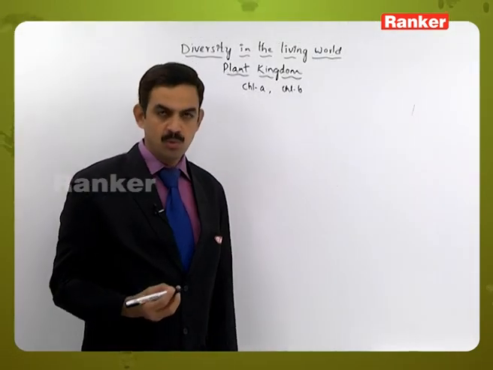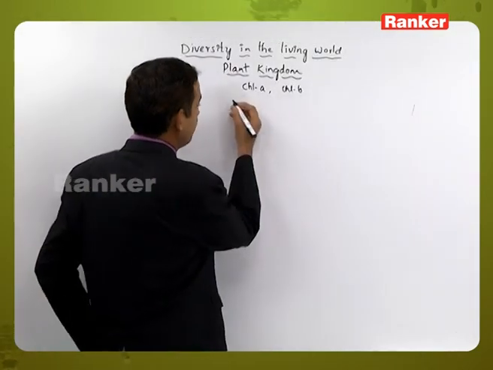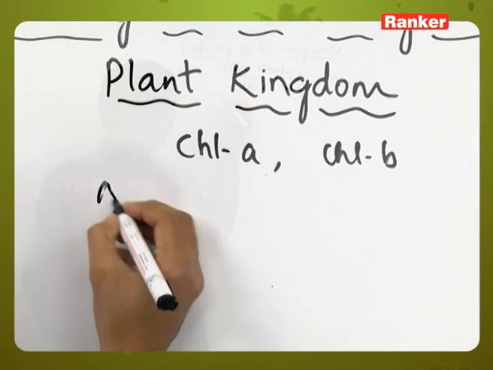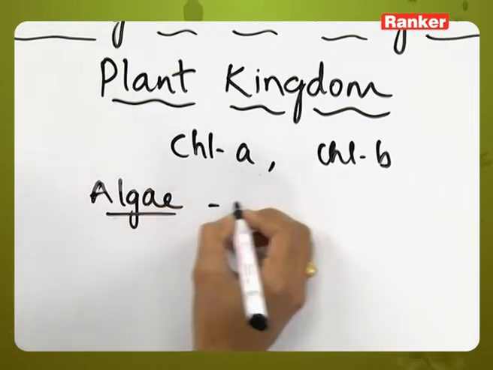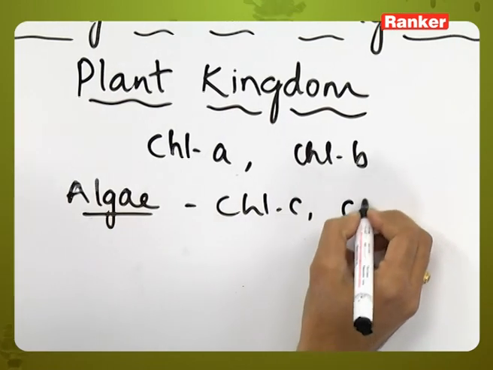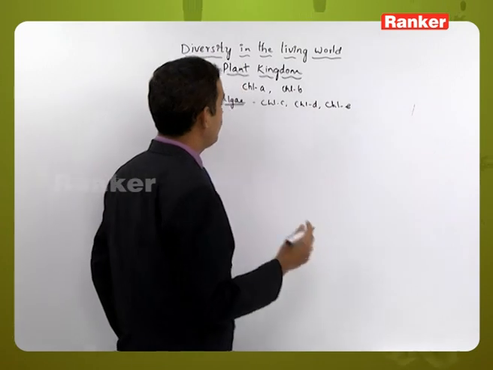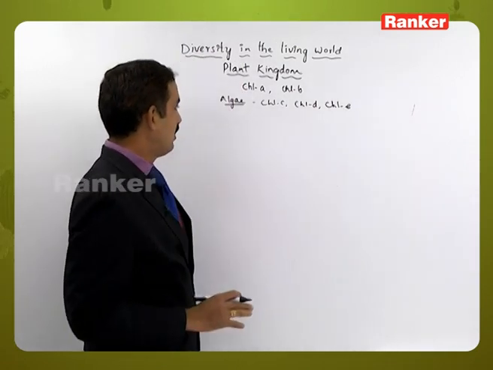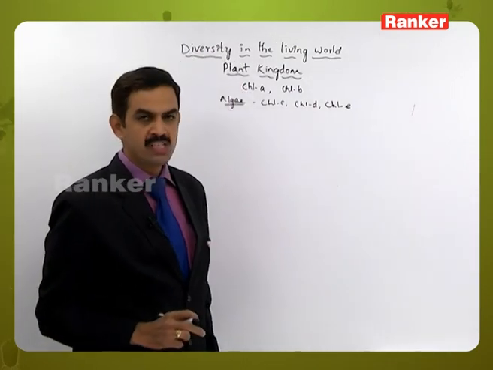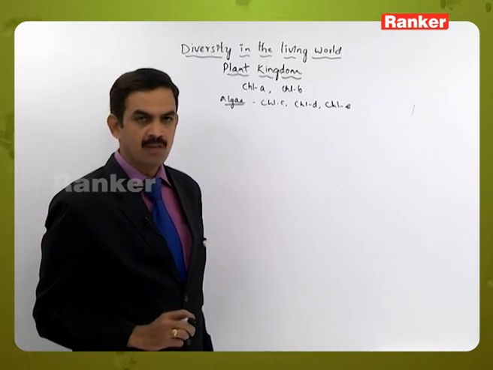But apart from these two main pigments, some of the organisms, particularly algae group of plants, will contain chlorophyll C, chlorophyll D and chlorophyll E also. So, these are the chlorophyll molecules which are exclusively present in algal group of organisms.